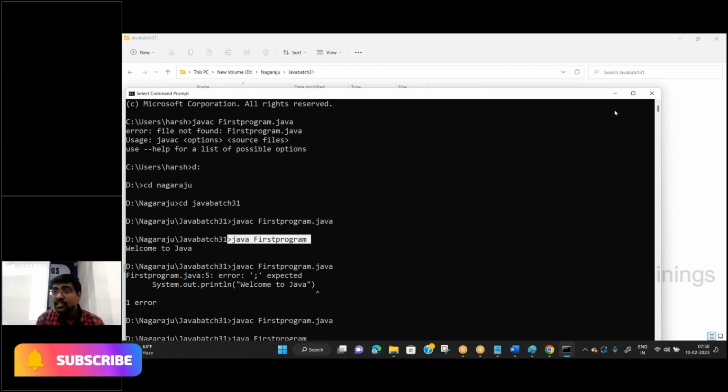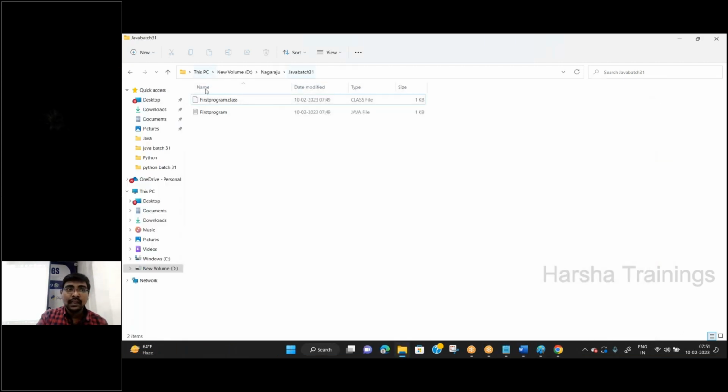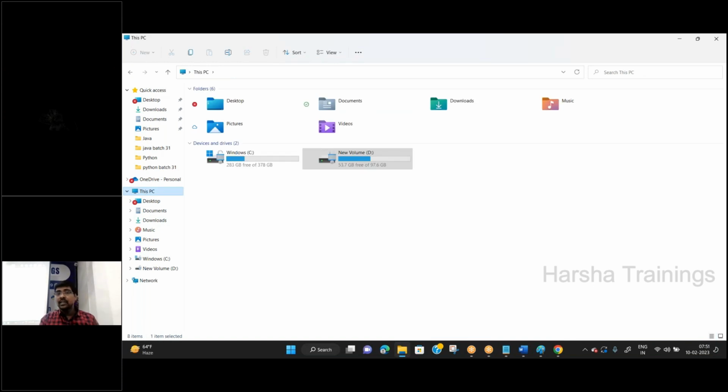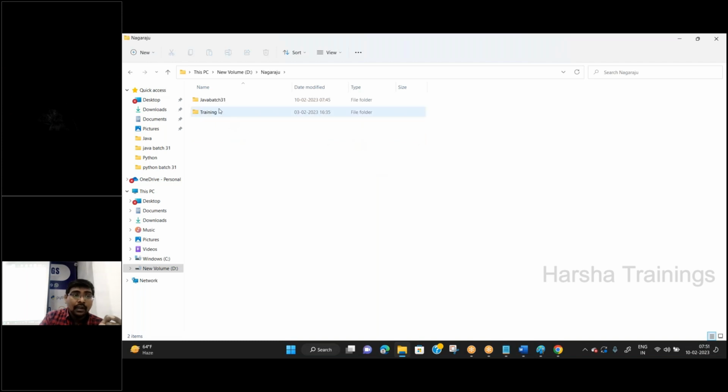Instead of that, I will explain one simple way to move to the corresponding folder. It is very easy from This PC. Yes or no? Typing in the command prompt is difficult, but in My Computer, click on D drive, click on name, click on batch one. It is very easy, right? So go to your required or specified path. Understand? Click at this position. Automatically this is selected.